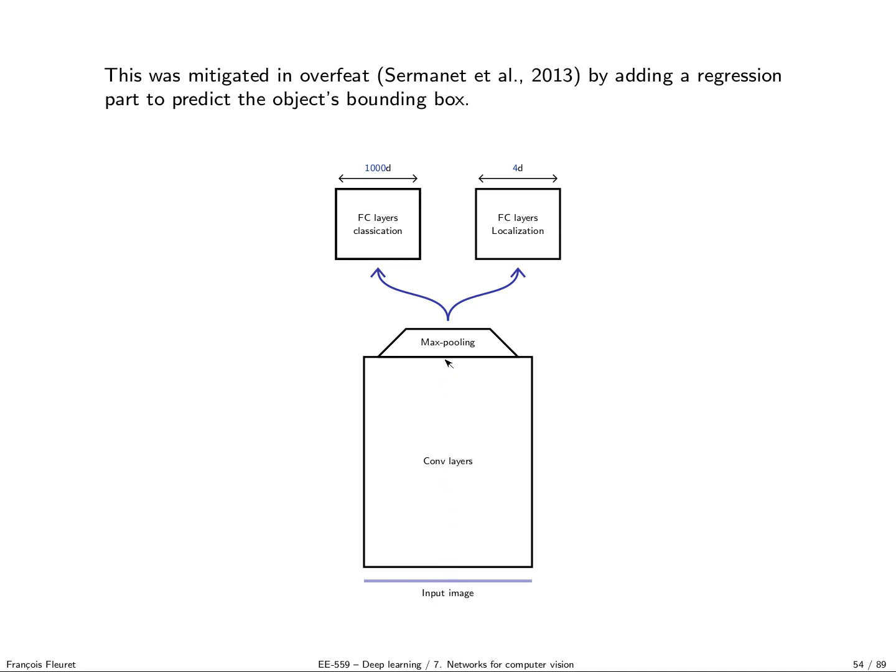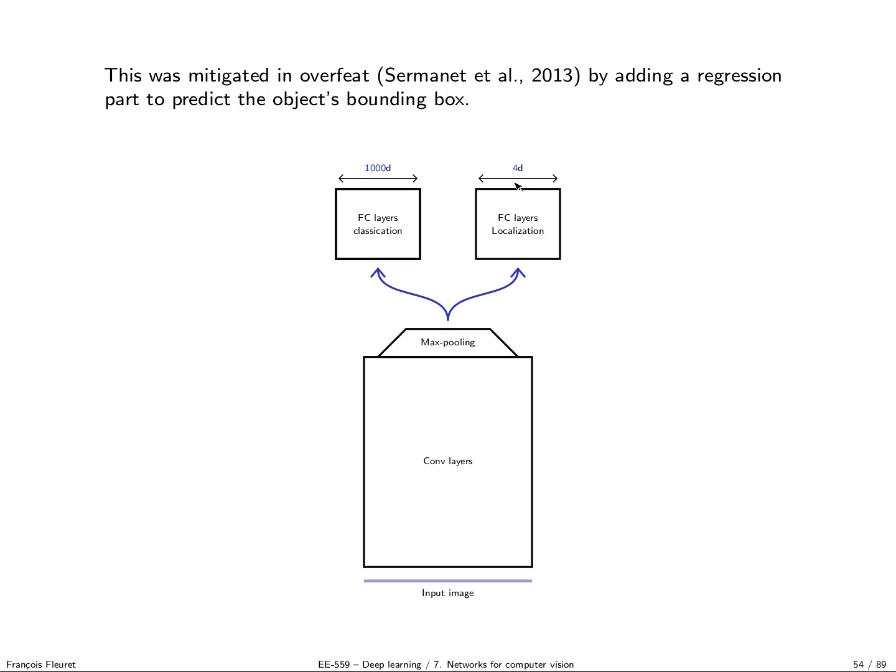Then they move around the image just on the feature maps, so they don't recompute this all the time. At every location of their window, they can both compute a posterior distribution over the classes, 1000 dimensions, but they also add a bunch of layers to compute 4 values, which are the coordinates of the bounding box of the target they detect.